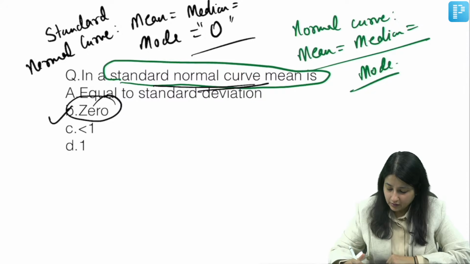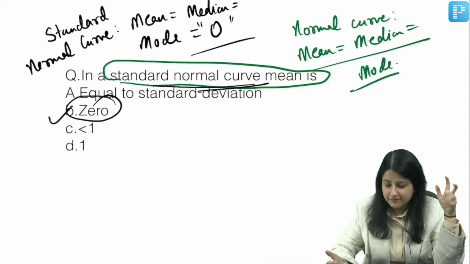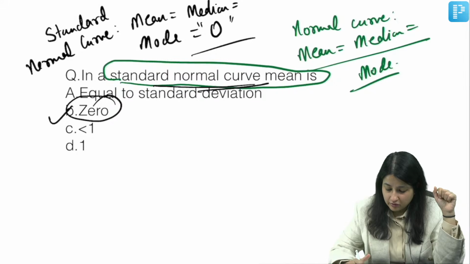Now let us also look at a few questions where I will try to explain some of the graphs. Since we are talking about quantitative and qualitative variables, let's look at graphs too. Now look at the question.